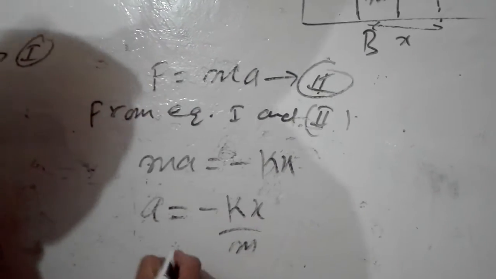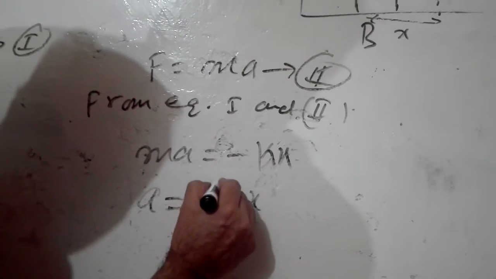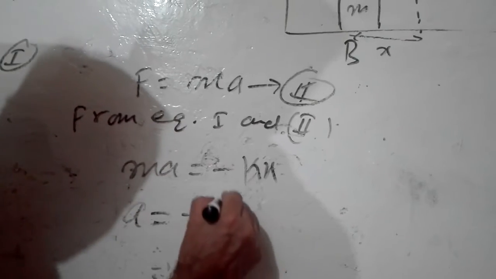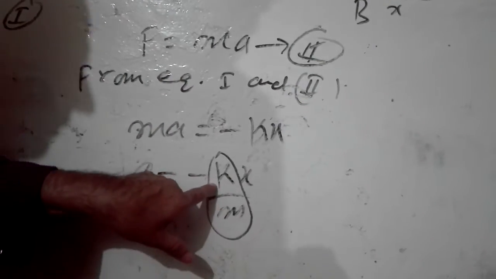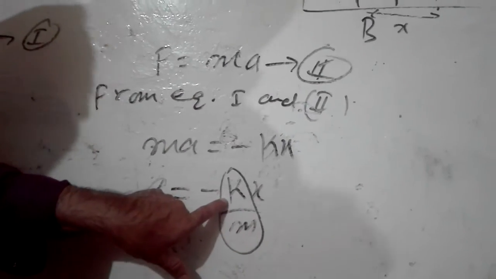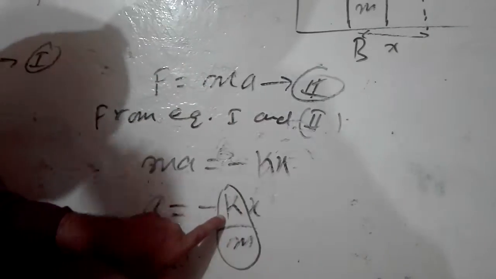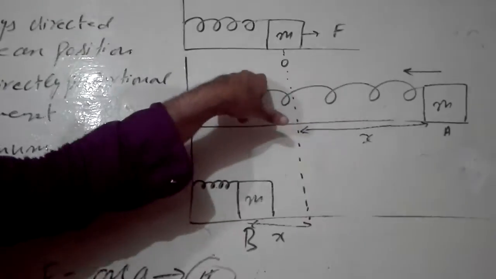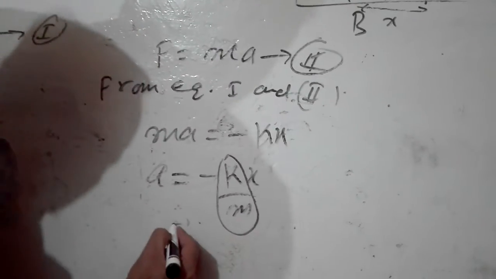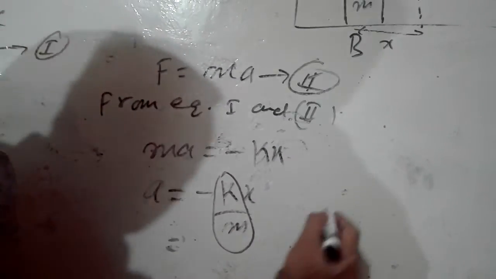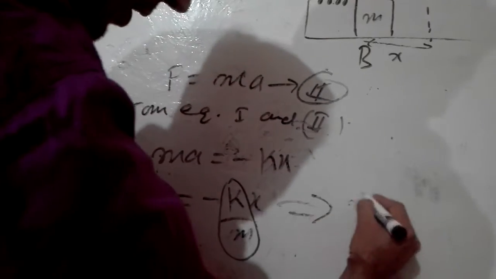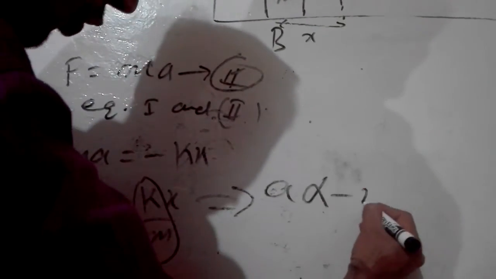Now notice that k and m are both constant. What is k? K is the spring constant, which is always constant for a specified spring. What is m? M is a mass, which is always a constant. So if we skip these two constant values, we can write this relation as a is directly proportional to -x.